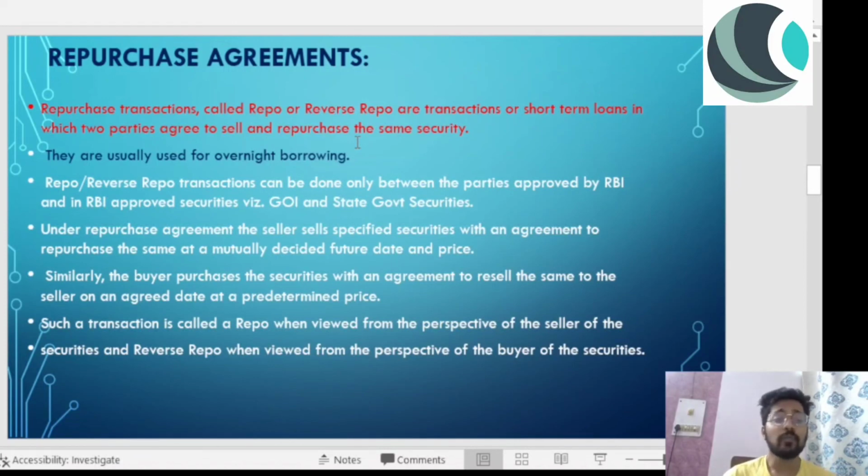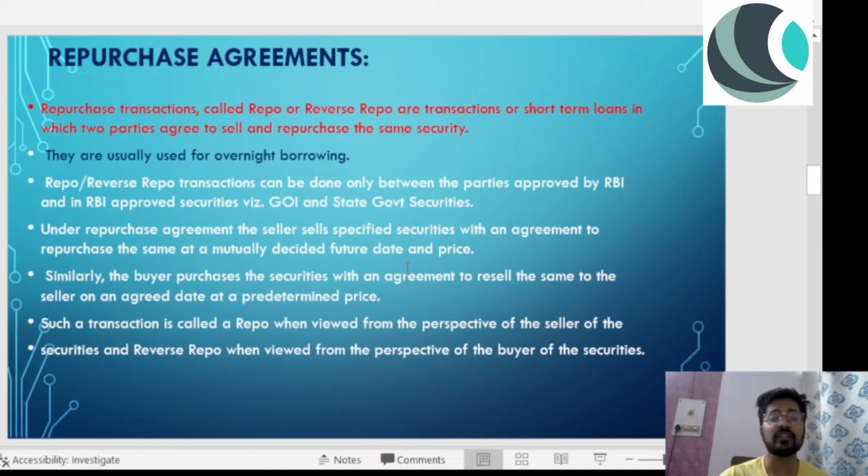So repo transactions can only be done between the parties approved by RBI and in RBI approved securities. So you and I cannot indulge in these repo transactions. Only the parties approved by RBI can get into these transactions, right? Under a repurchase agreement, the seller sells specified securities with an agreement to repurchase the same at a mutually decided future date and price. So the seller sells specified securities with an agreement to repurchase. So I will buy back those securities that I'm selling to a student, in future, right?